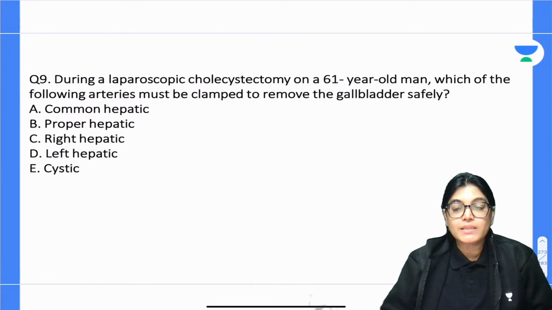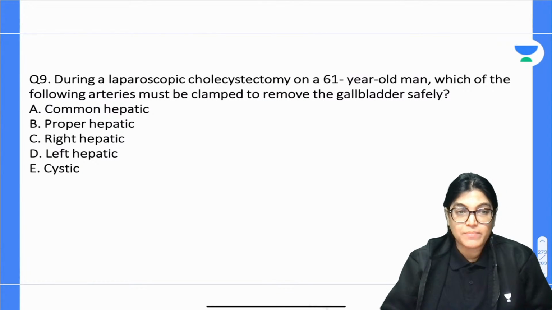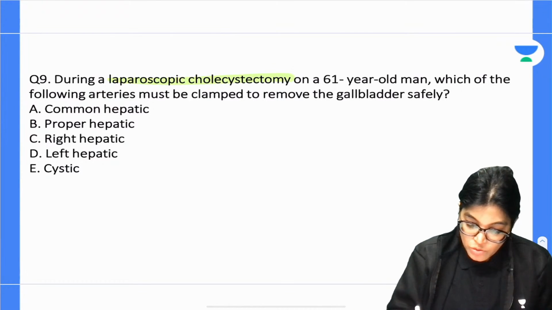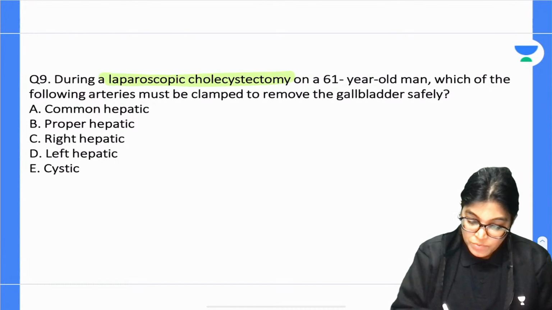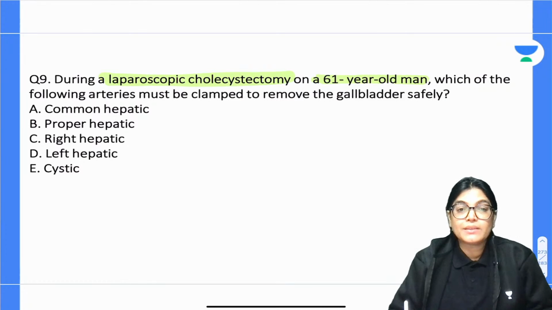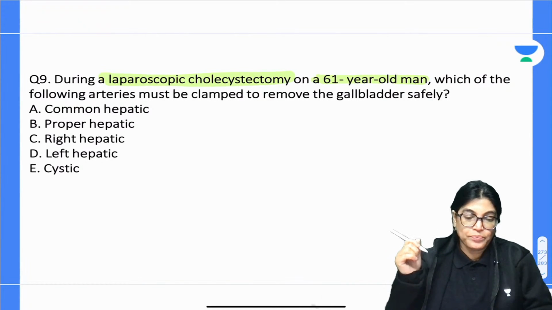Options are common hepatic, proper hepatic, right hepatic, left hepatic or cystic. According to you, which is the best answer? Question number 9. So which artery has to be clamped to remove the gallbladder safely?